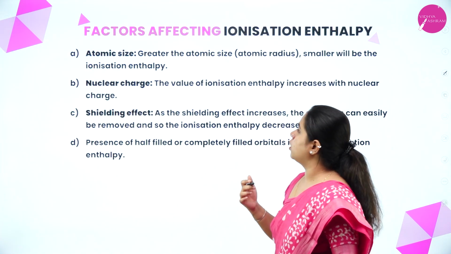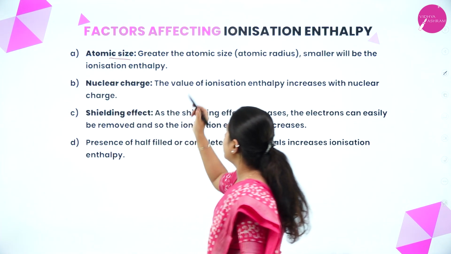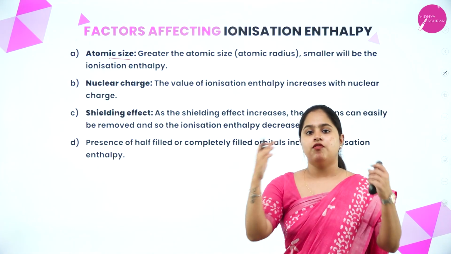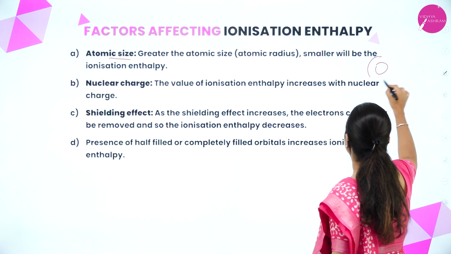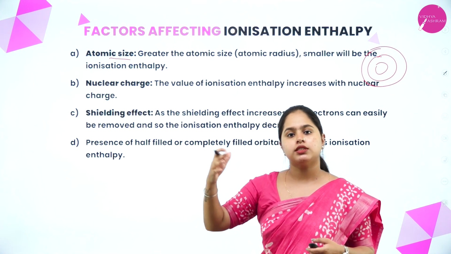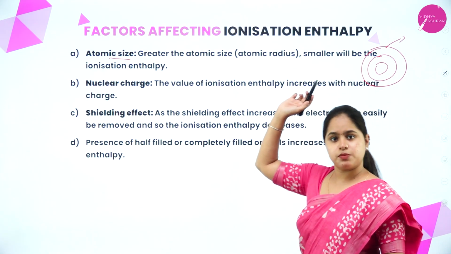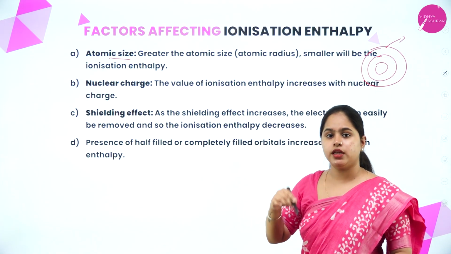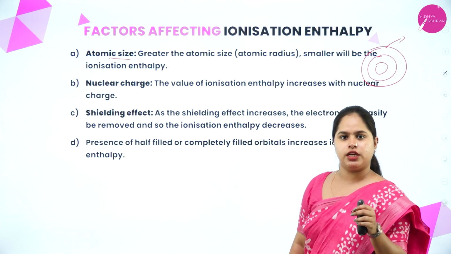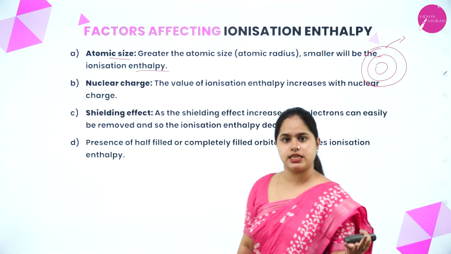Now, which are the factors on which ionization enthalpy depends? The first one is atomic size. The greater the atomic size, the smaller the ionization enthalpy. We already discussed this. When more and more shells are introduced, the size increases, and an electron can be easily removed because the attraction between the nucleus and the electron is less. So a very small amount of ionization enthalpy is required. Hence the ionization enthalpy gets smaller as the size increases.